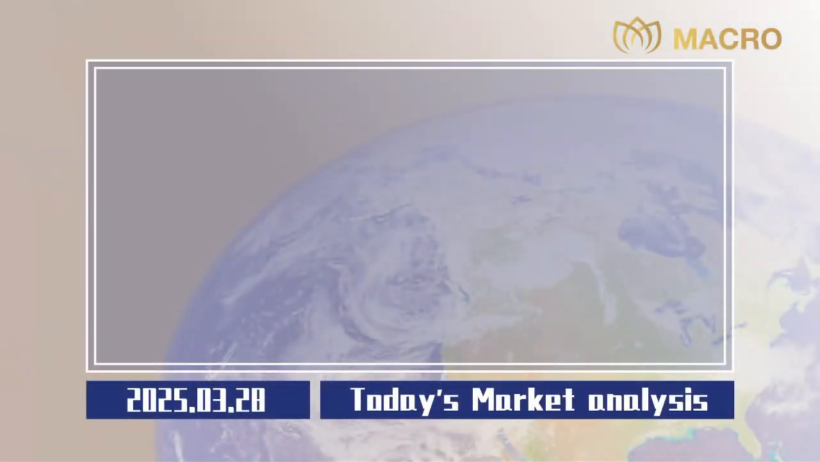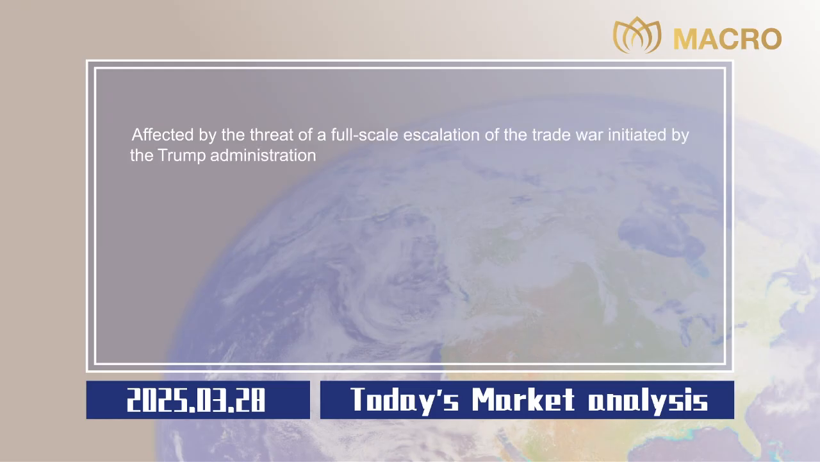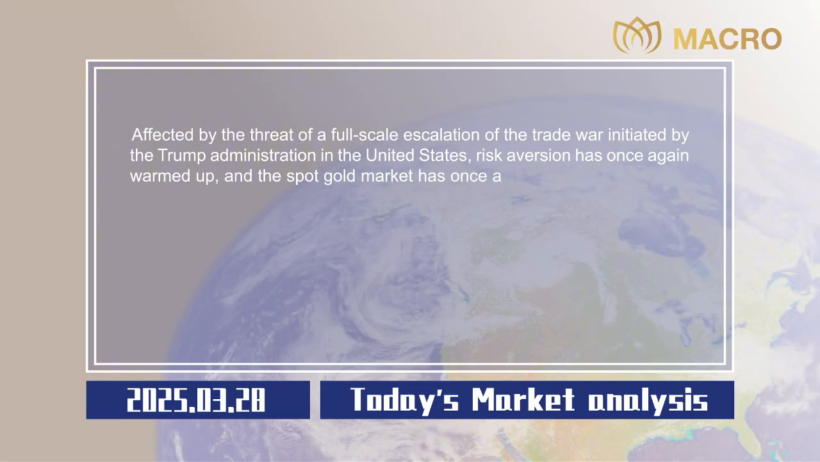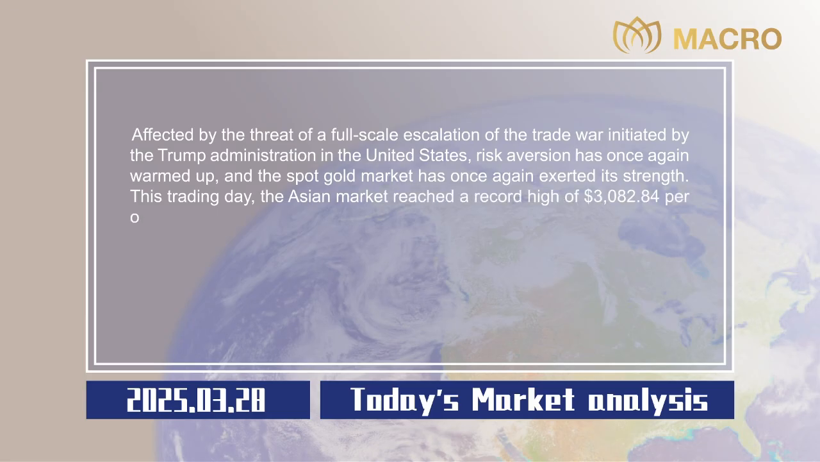Market analysis. Affected by the threat of a full-scale escalation of the trade war initiated by the Trump administration in the United States, risk aversion has once again warmed up, and the spot gold market has once again exerted its strength. This trading day, the Asian market reached a record high of $3,082.84 per ounce, and it is currently trading at around $3,080 per ounce.